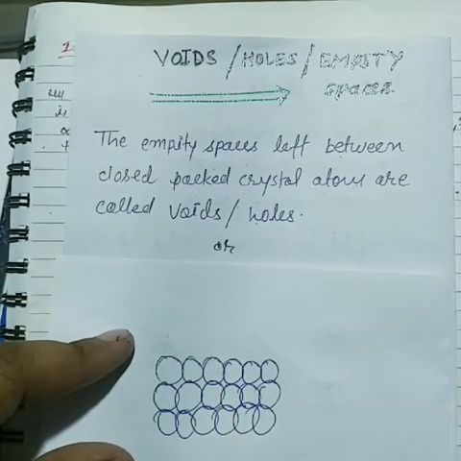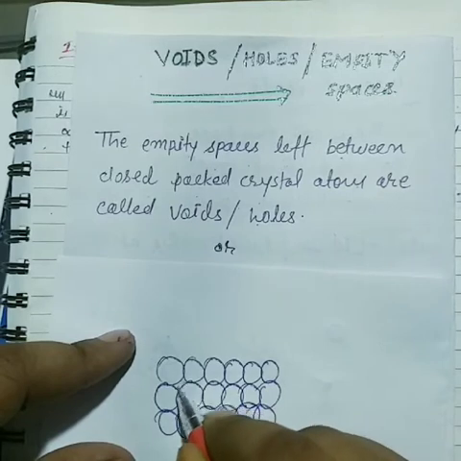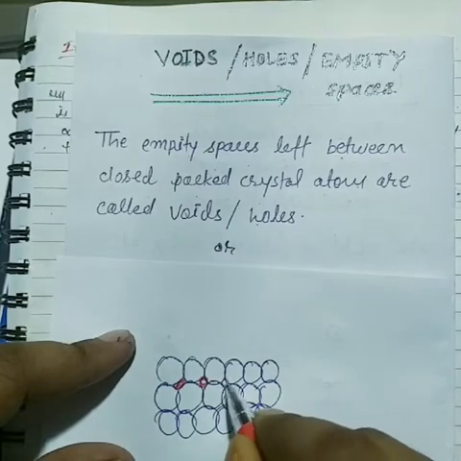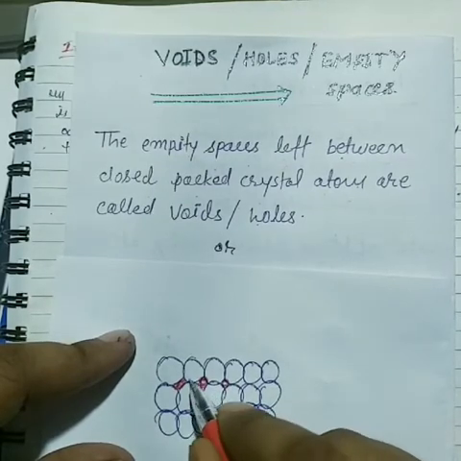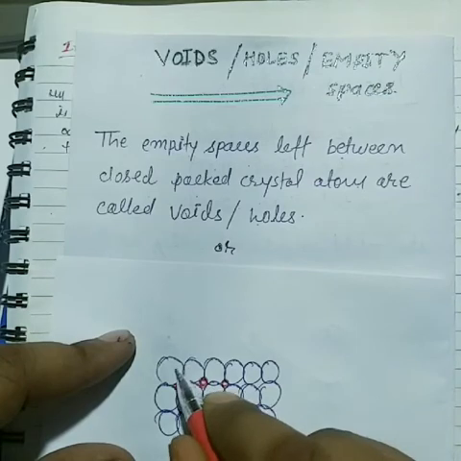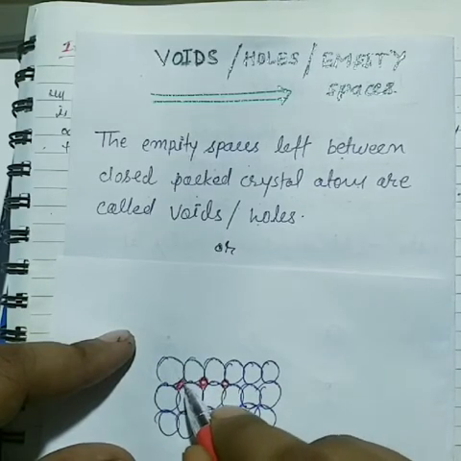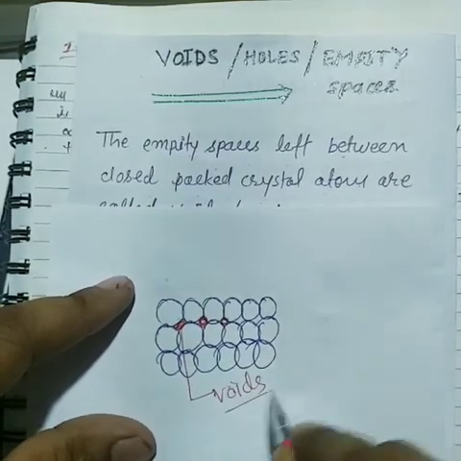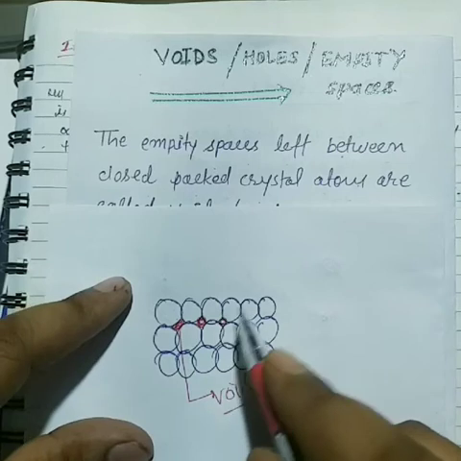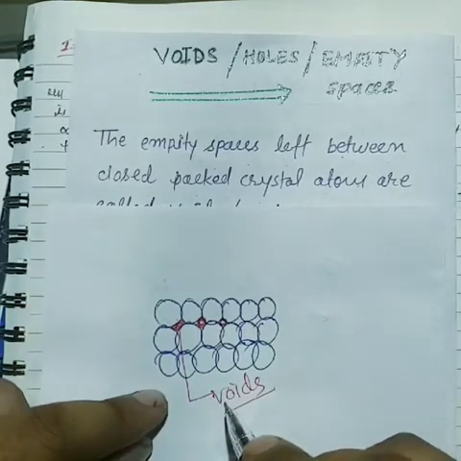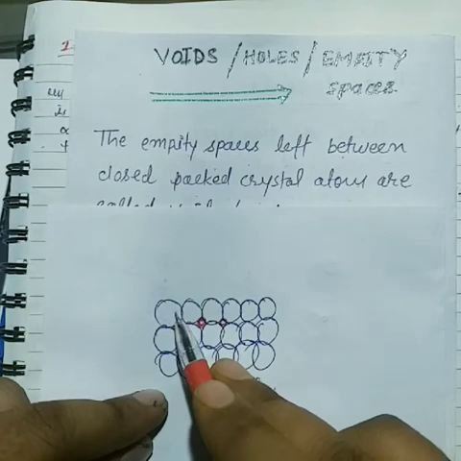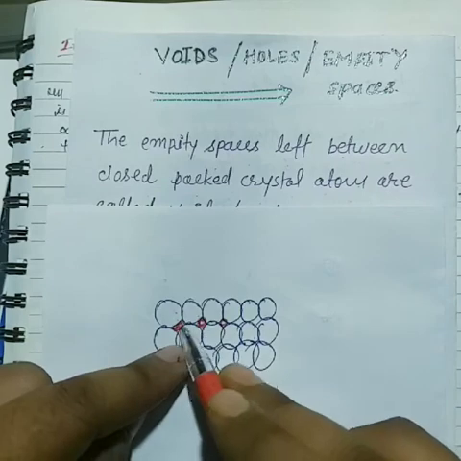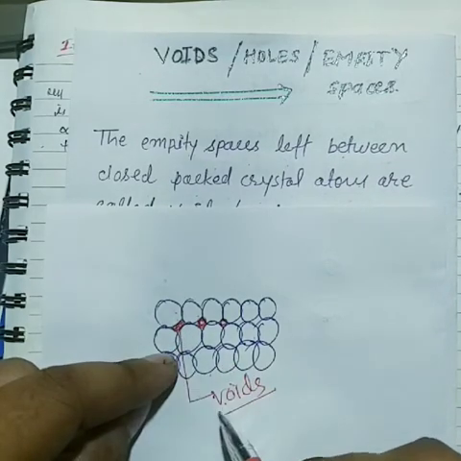The vacant space or unoccupied space between the constituent particles is called voids. So this gives a very clear idea about voids or empty space. That means we arrange a cubic close system, and here some remaining space is called voids.